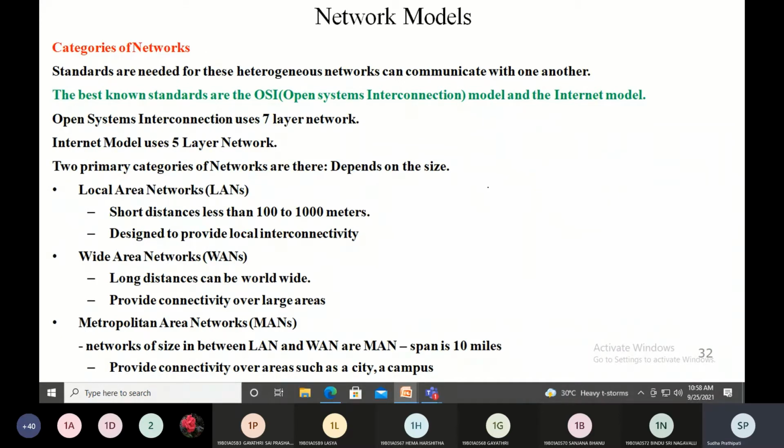What is bus topology? Bus is like a multi-point connection, ma'am. All devices are connected to a single long cable, ma'am. It is a backbone for the entire topology. So there will be a long cable, which is called the backbone, to which all the devices will be connected. Okay, right. How are they connected?